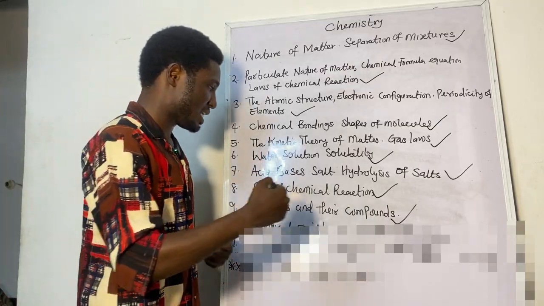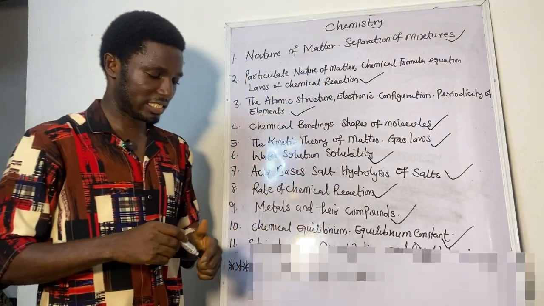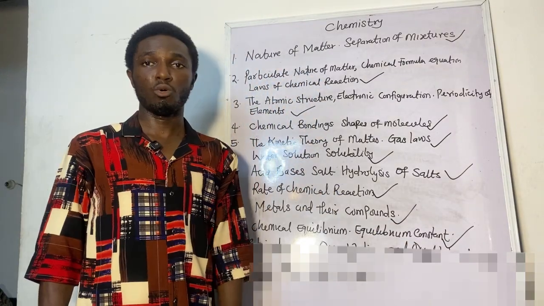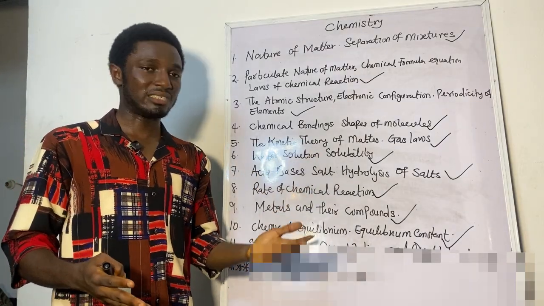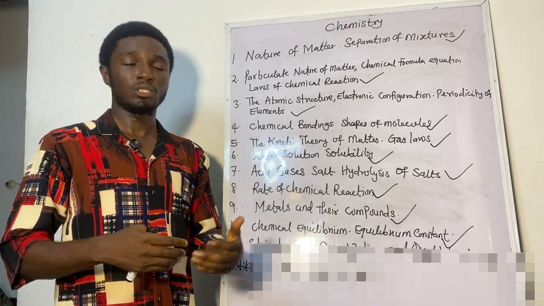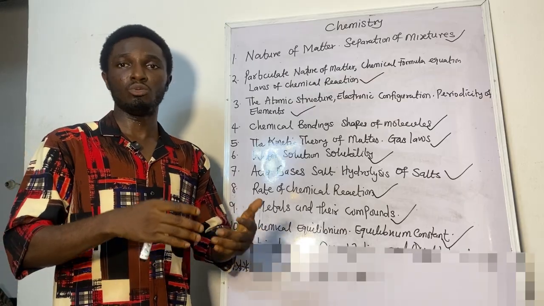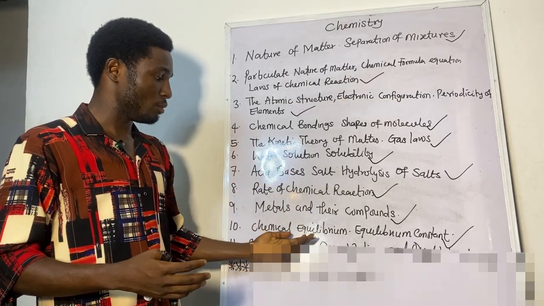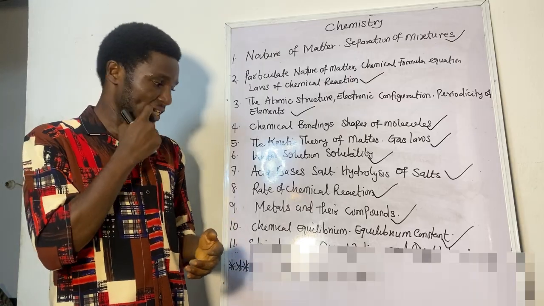We also see chemical equilibrium, or the equilibrium constant. You need to know how to tell when a chemical system is in equilibrium or when it is not in equilibrium. Also, how to get the equilibrium constant: they will give you a compound and tell you to prepare an equilibrium equation that suits the chemical equation. So that's what will be needed there.